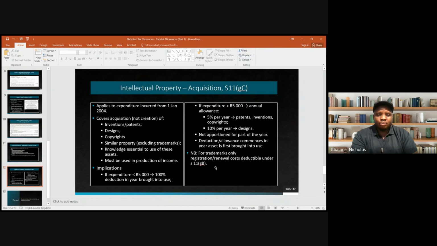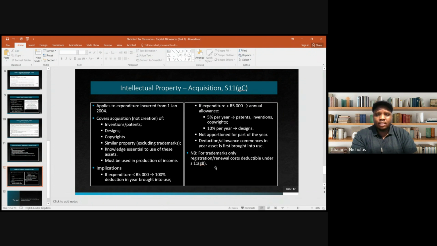Also, knowledge that is essential to use any of these assets qualifies really. If you are purchasing knowledge to use, for example, inventions or patents, then you will get Section 11G(c) deductions or allowances. All right. So it must be used in the production of income, as we have seen under Section 11G(b). So what are the implications? If expenditure is not exceeding 5,000, then you get a 100% deduction in the year brought into use.